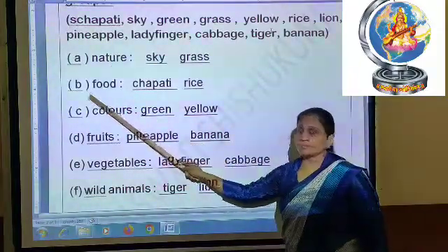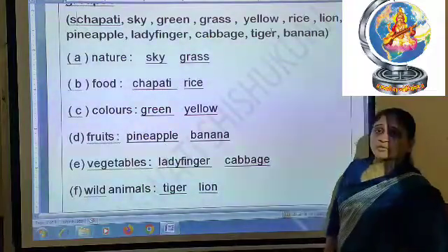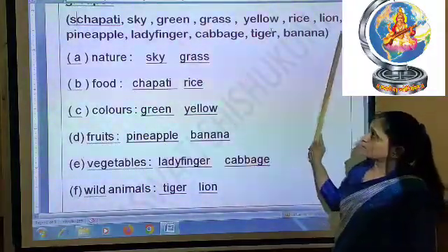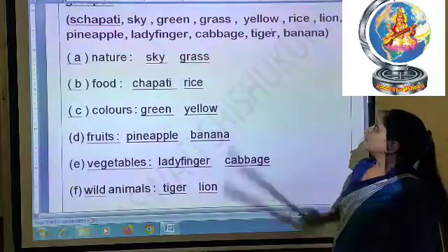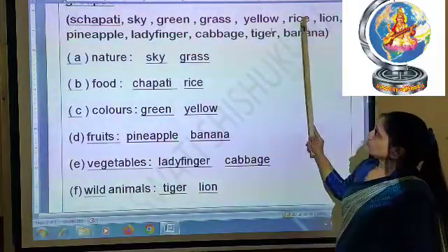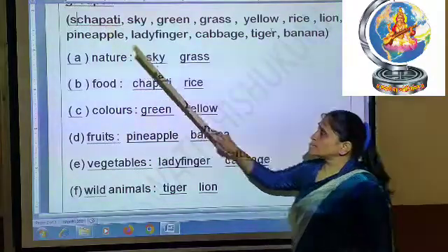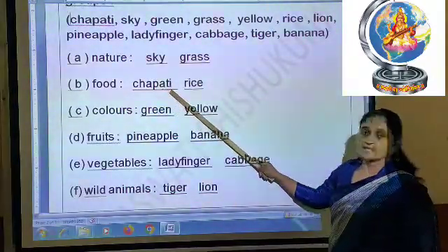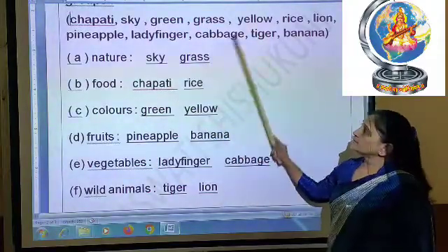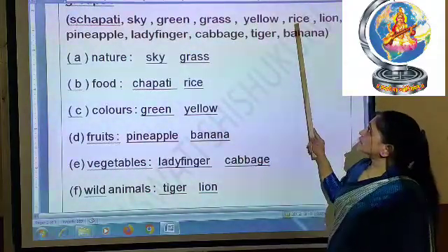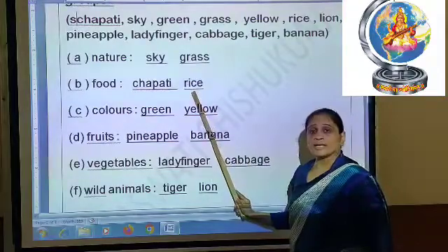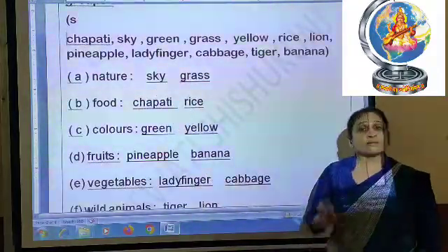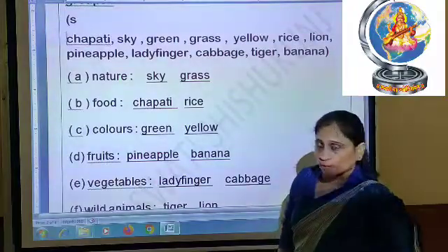Now B number, food. What will you take? What is the food in this bracket? First of all, you have to take chapati. So here you have to write chapati, C-H-A-P-A-T-I, and then the second is rice. So here you have to write rice. Chapati and rice both will come in the food group, right?